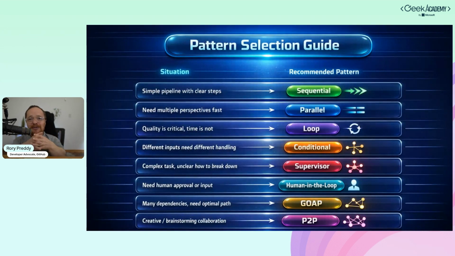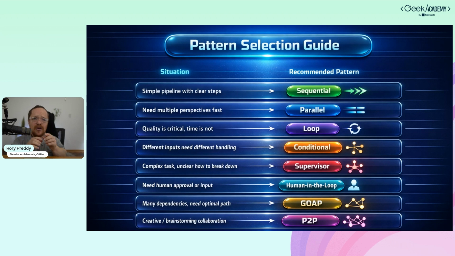And in summary, if you want to use the specific patterns: the sequential, simple pipeline with clear steps. Parallel is great, but they don't talk to each other. You need multiple perspectives fast. Loop, quality is critical. Time is not. It can take quite a long time. We took 120 seconds. Different inputs, so conditional, different inputs need different handling. We saw how we can compress it and just run that workflow.